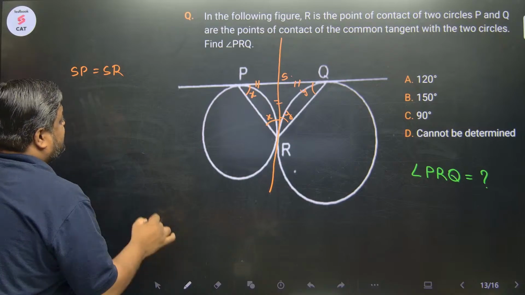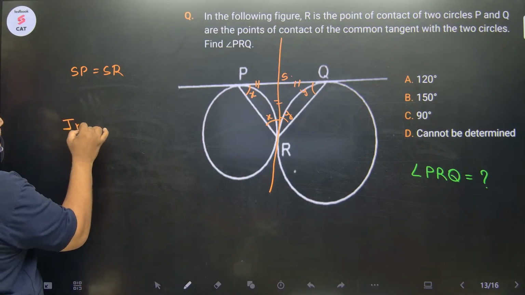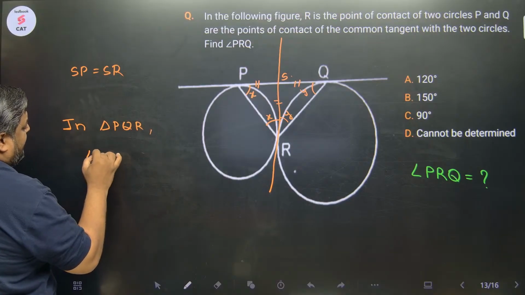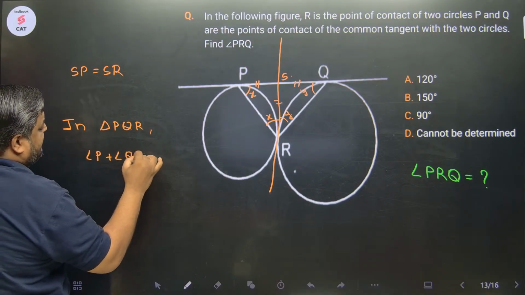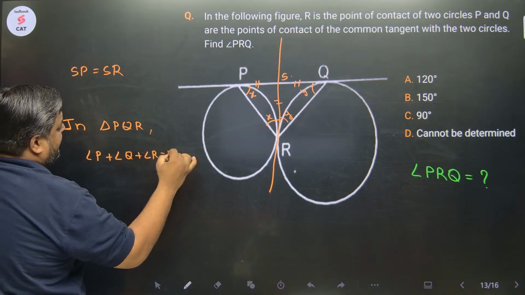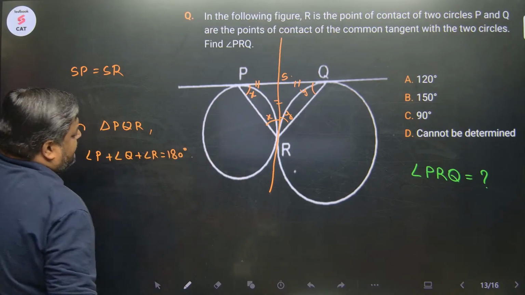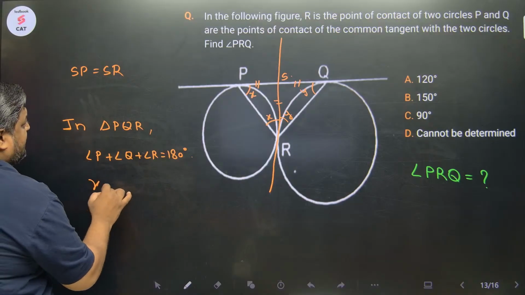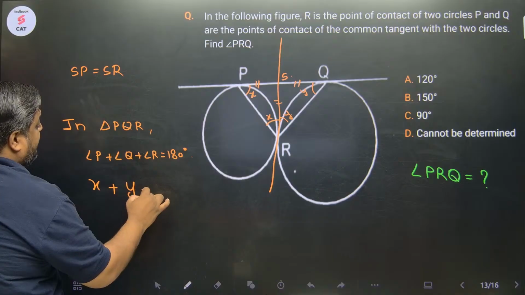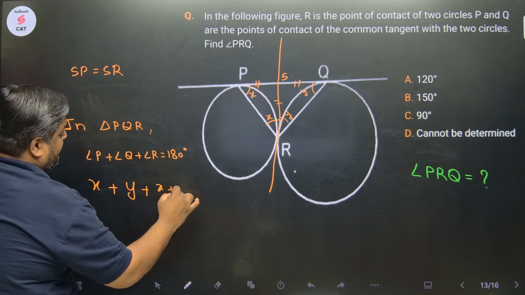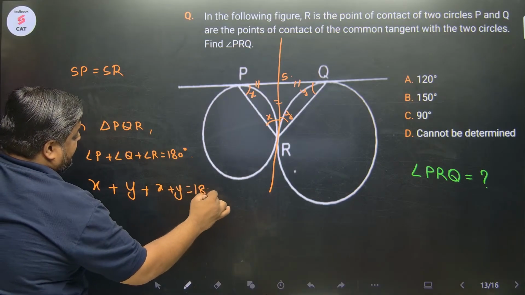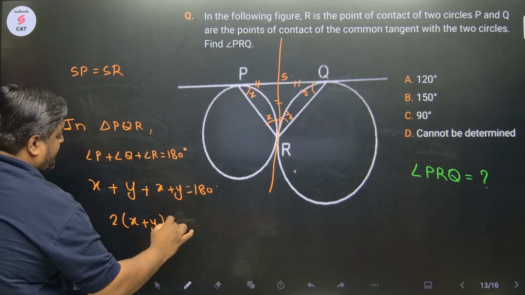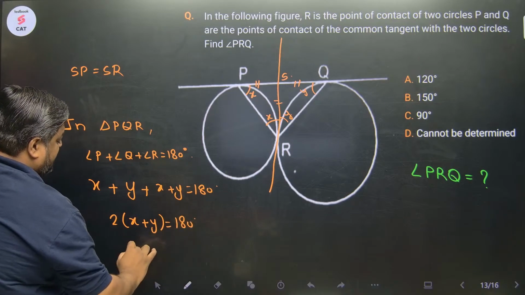Now we can say that in triangle PQR, angle P plus angle Q plus angle R is 180 degrees. So angle P is X, angle Q is Y, angle R is X plus Y. So 2 times X plus Y is 180 degrees and X plus Y is 90.